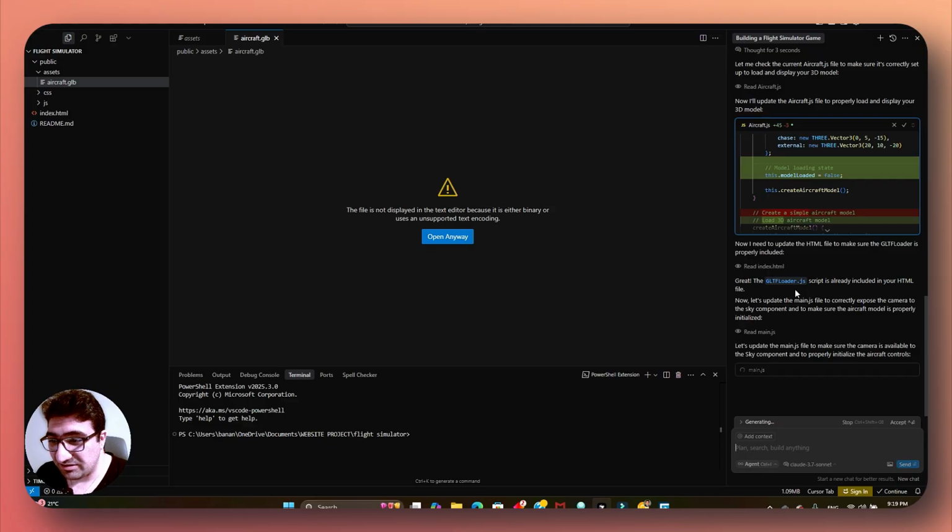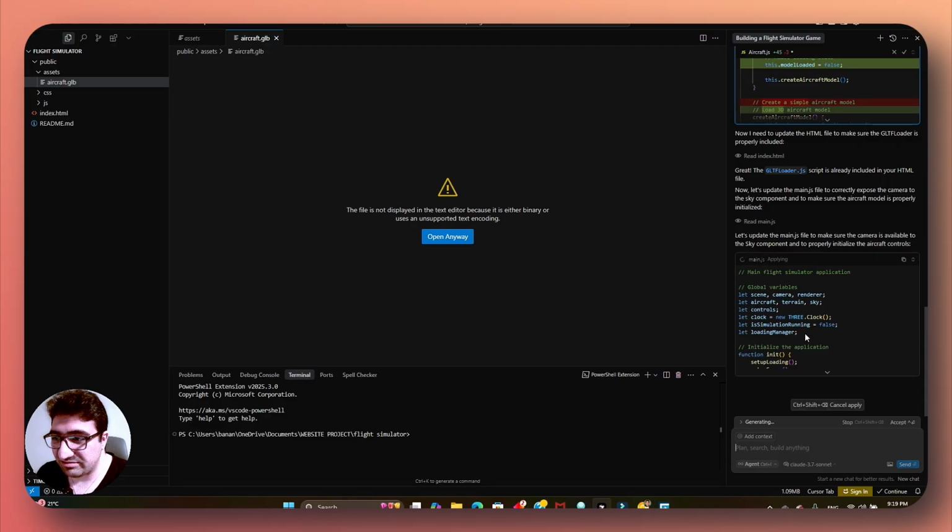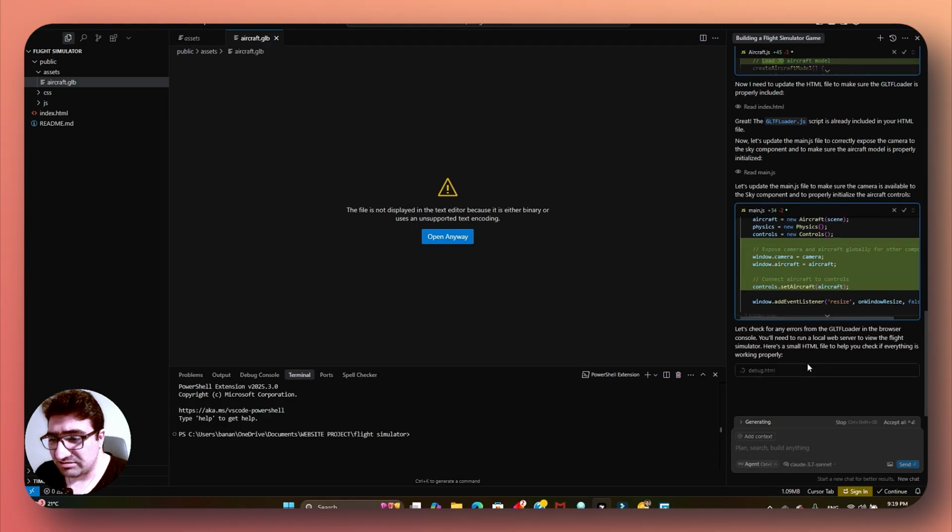So great. The GLTF loader script is already included in your HTML file. Now let's update main.js to correctly expose the camera to the sky component and make sure the aircraft model is properly initialized. It's done. Debug. Let's check for any errors from the loader in the browser console.